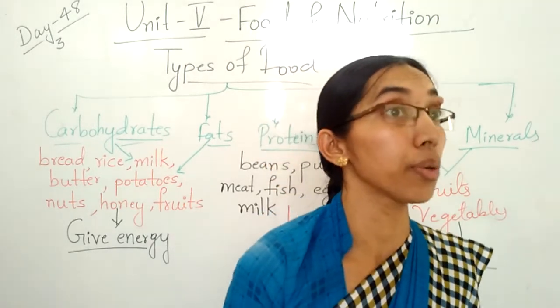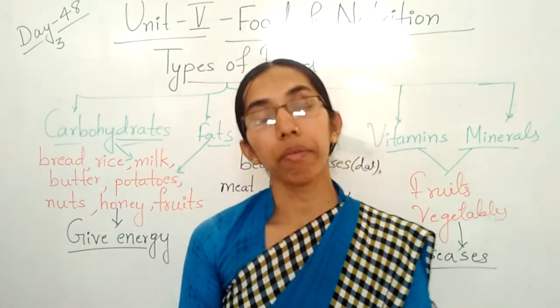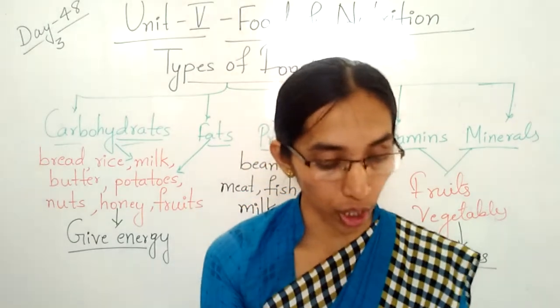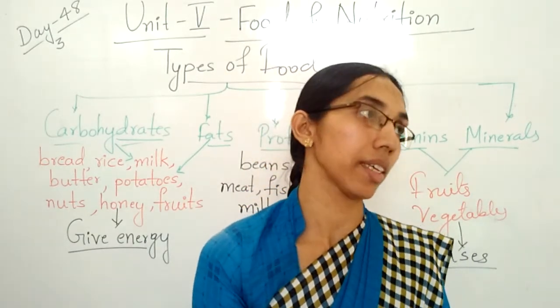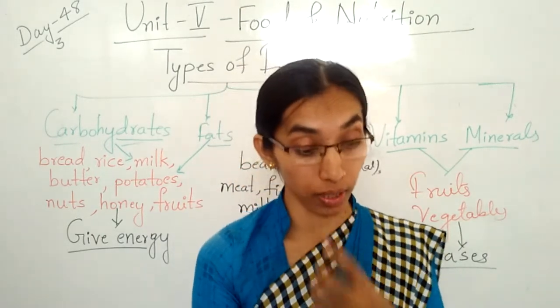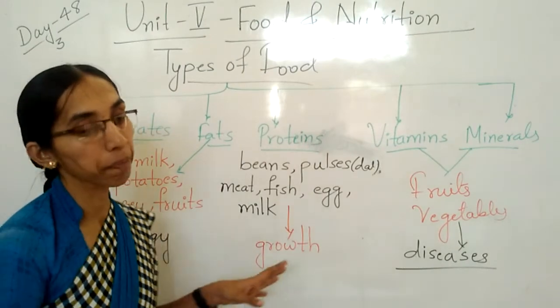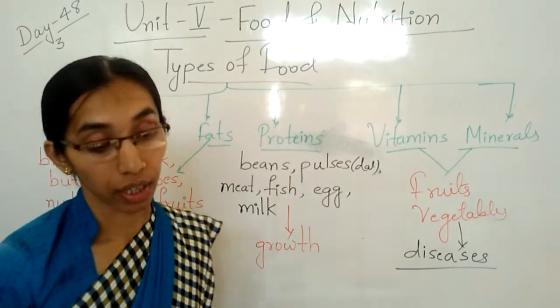Side by side we have to eat curd also. Curd is also a very good source of protein and minerals like calcium. Clear, children? It makes our bones and teeth very strong. So these are about the raw food. Clear, children?